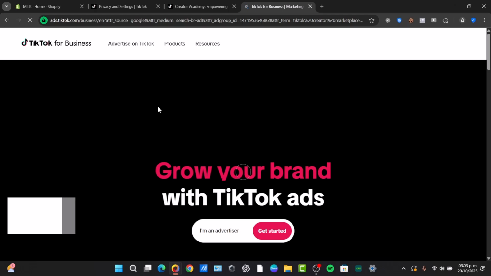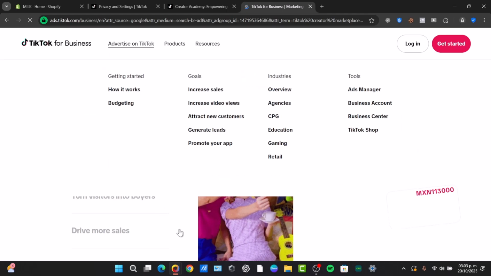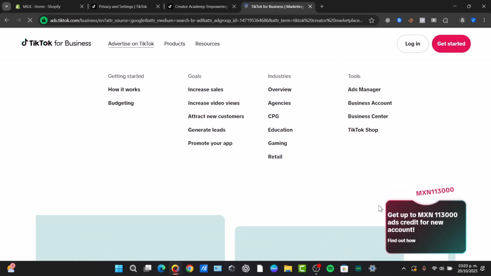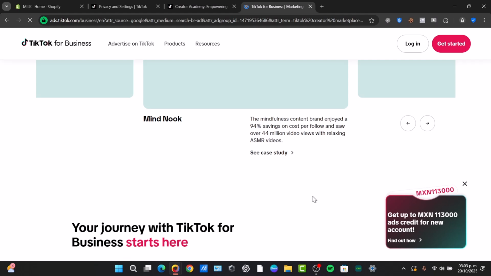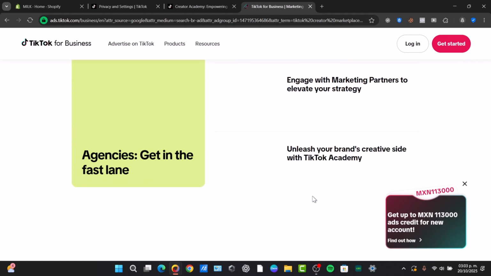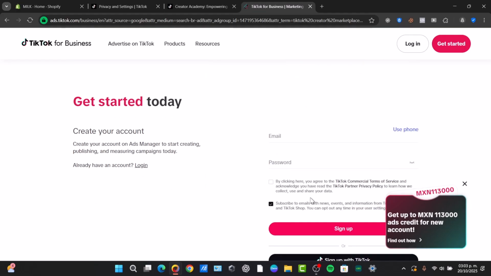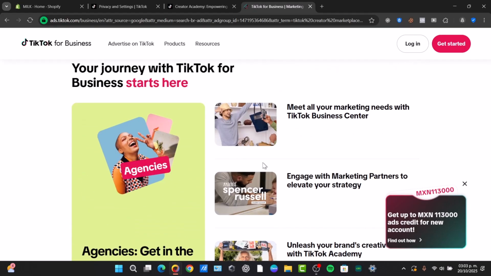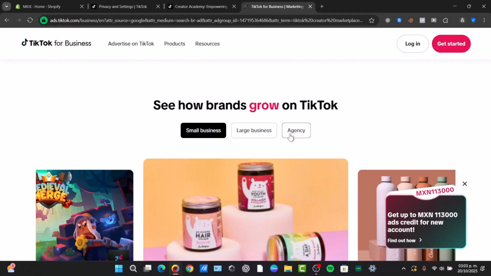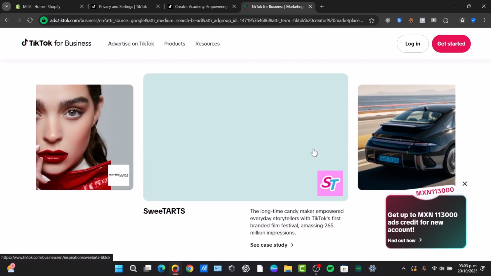So we have proactive pitching, and that means, for example, that if you want to get started with this, you can create a media kit. Brands value creators who have a highly engaged audience in a specific niche, and for the pricing, you set your rates. This is for small businesses, large businesses, and even agencies.